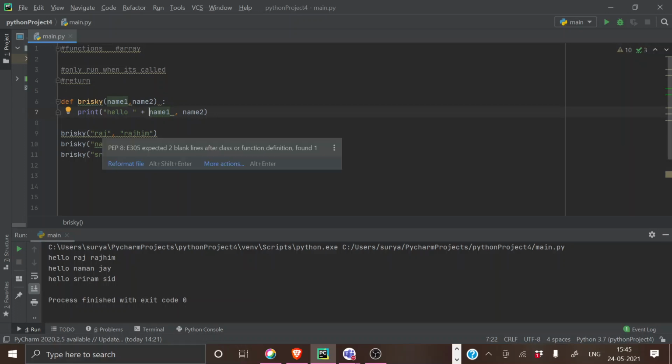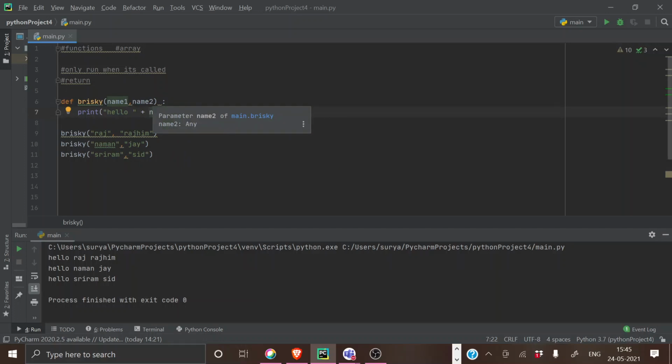So the number of arguments you want, you should give in both while initializing it and while calling it. And next, you can also have n number of arguments if the number of arguments is unknown, like if you're getting things from the user. You have to use this symbol. I will teach you that.